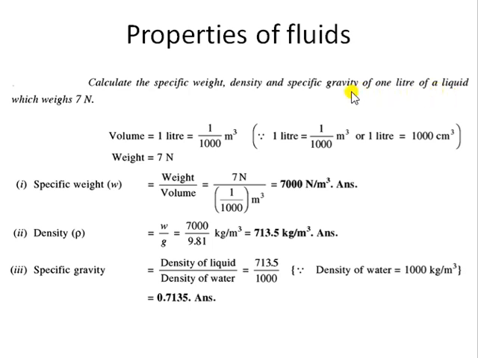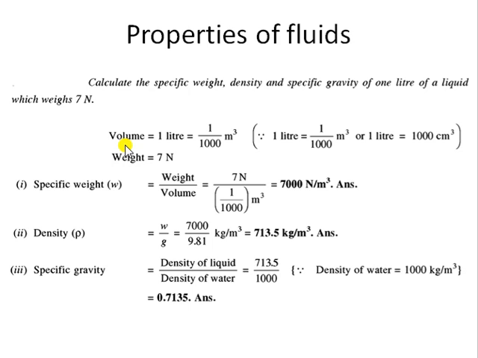Fine. So it is given in the question how much volume of this particular liquid we are taking, that is 1 liter, and 1 liter volume of this liquid weighs around 7 Newton. The weight of the liquid is given. So what quantities are given? Two quantities are given: volume of the liquid, that is 1 liter, and weight of the given liquid, 7 Newton. Now see, the SI unit of volume is not liter. The SI unit of volume is meter cube.